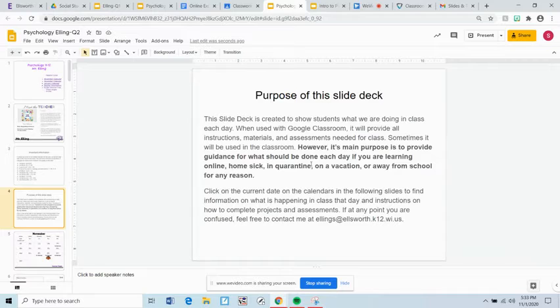There's the purpose of the slide deck, which I'll leave here and I'll read it to you, because this is pretty much what we'll be using this for each day. The slide deck is created to show students what we are doing in class each day. When used with Google Classroom, it will provide all the instructions, materials, and assessments needed for the class. Sometimes it will be used in Google Classroom. However, its main purpose is to provide guidance for what should be done each day if we are learning online, homesick, in quarantine, on vacation, or away from school for any reason. Click on the current date on the calendars in the following slides to find the information on what is happening in class that day and the instructions on how to complete projects and assessments. If at any point you are confused, feel free to contact me via my email.